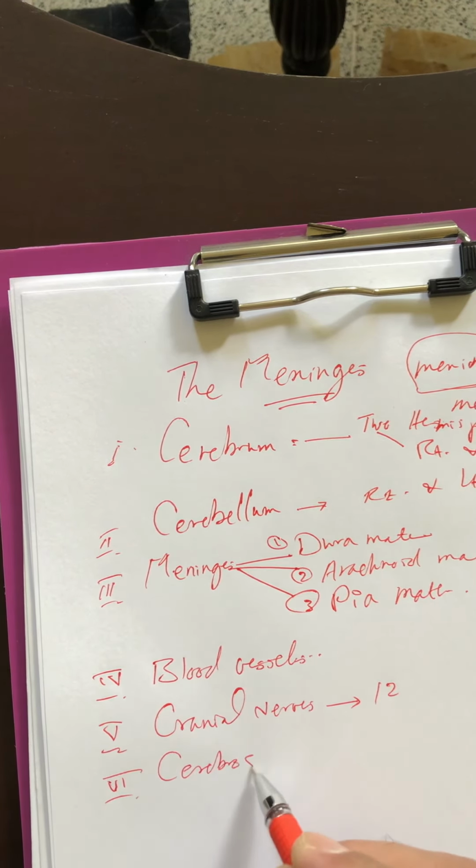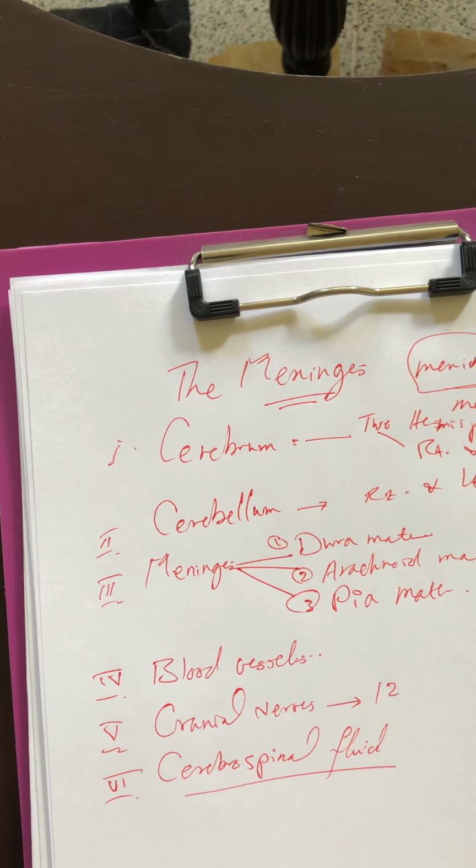This fluid is produced within the brain ventricles, and it gives support, decreases the weight of the brain, and also supplies nutrition to the brain tissue. The abbreviation of this name is CSF.